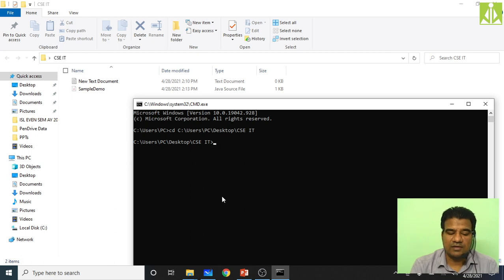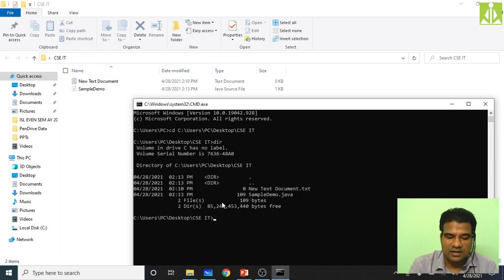To check whether my file is existing in that location or not, simply type dir. As you can see, sample.java text document is showing and sample.java is showing. So what I have to do now is compile my file. How can I? javac space sample demo dot java, hit enter.